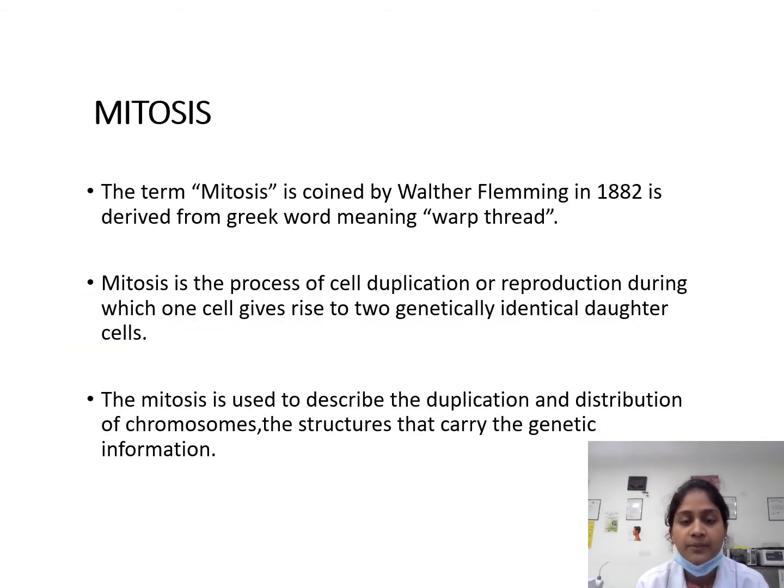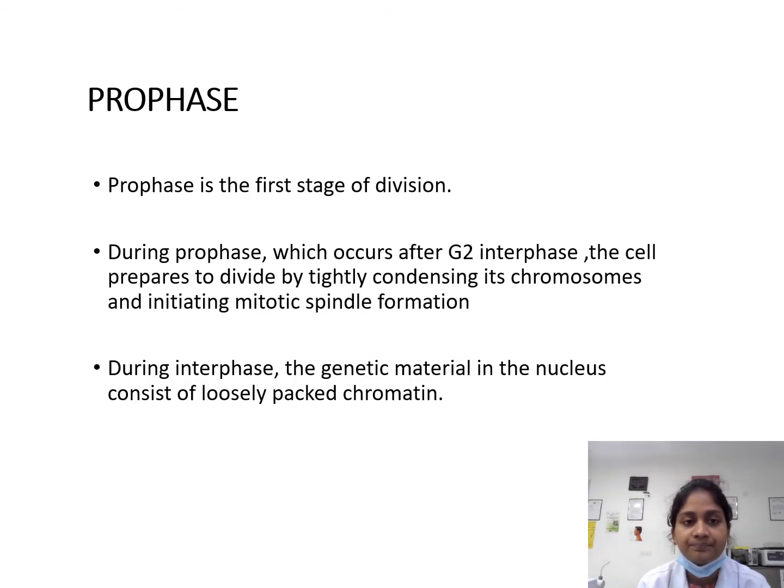Mitosis. The term mitosis, coined by Walter Flemming in 1882, is derived from the Greek word meaning warp thread. Mitosis is the process of cell duplication or reproduction, during which one cell gives rise to two identical daughter cells. Mitosis is used to describe the duplication and distribution of chromosomes, the structures that carry the genetic information.